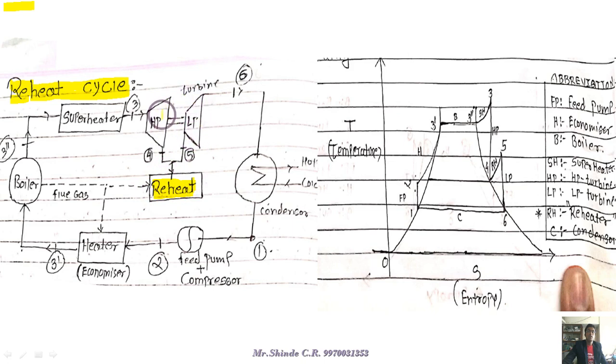So the turbine can be split into two types. The first turbine is the high pressure turbine, and the second turbine is a low pressure turbine. If we use a single turbine, whether high pressure or low pressure, then what exactly happens?